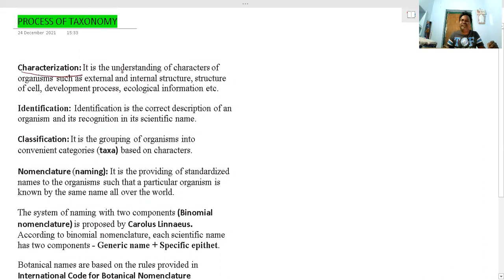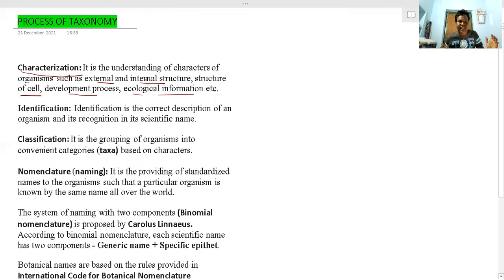We need to understand their characters before we classify these organisms. So characterization is very important.